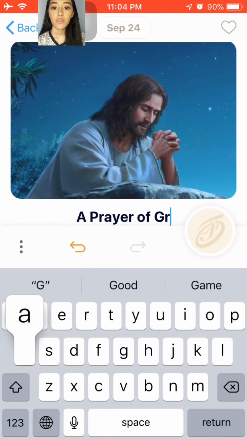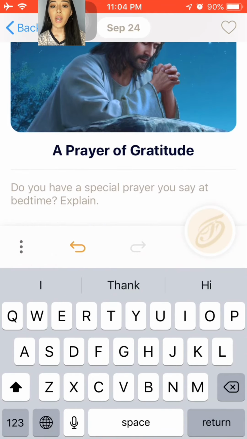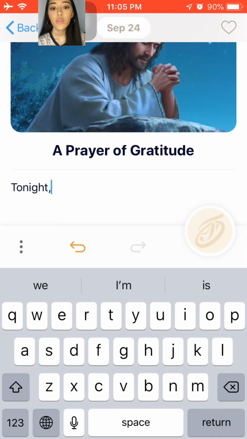A prayer of gratitude. Do you have a special prayer you say at bedtime? Explain. So this is the journal prompt. Now, it depends on you if you want to answer that or not. But since I'm talking a little about a prayer, I'm not going to answer that. So I'm just going to write my own experience.